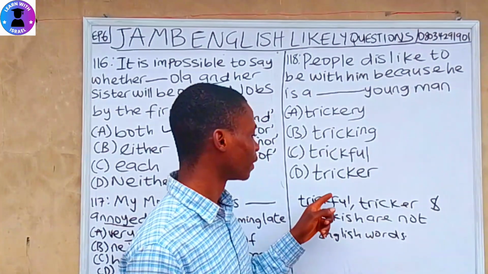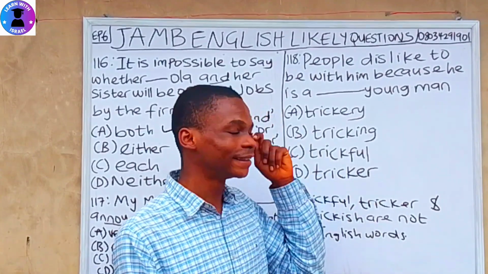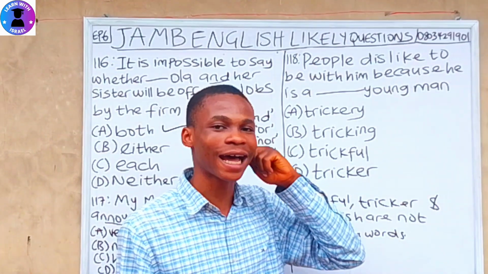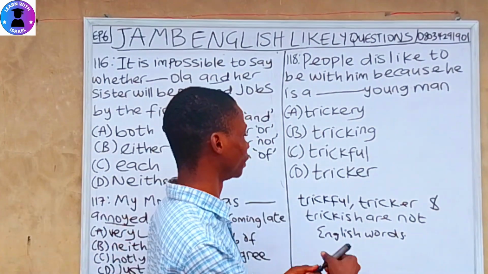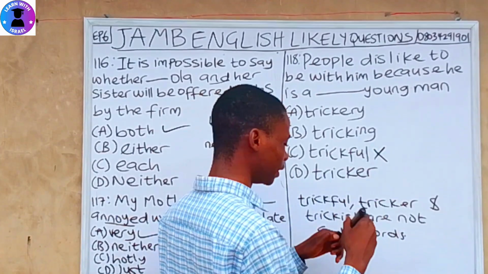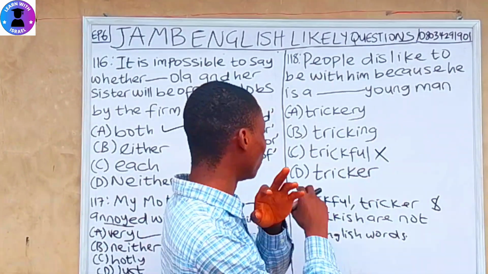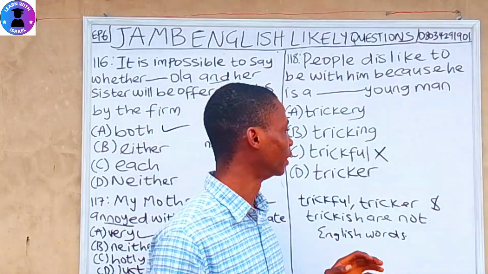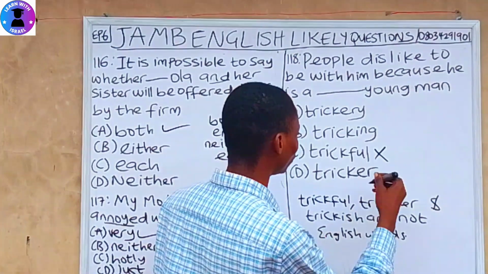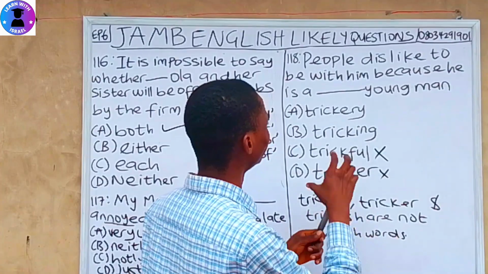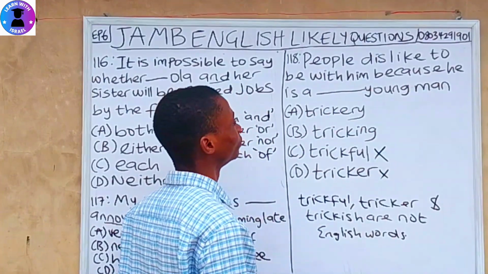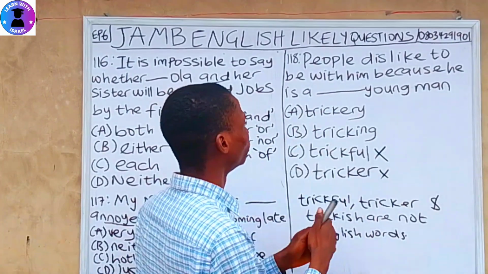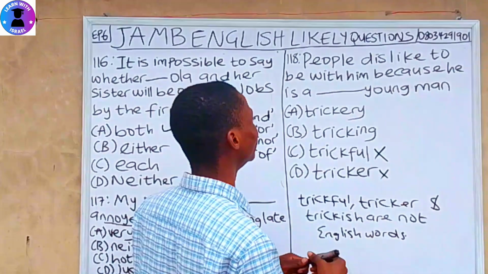So note it. If this option is in your question, avoid it at all costs. So this trickful, we are going to avoid it. Even without reading the question, we will first avoid it because they are not English words. Tricker also, avoid it. So we are now left with trickery and tricking. But because of the question, the one that goes well is trickery.